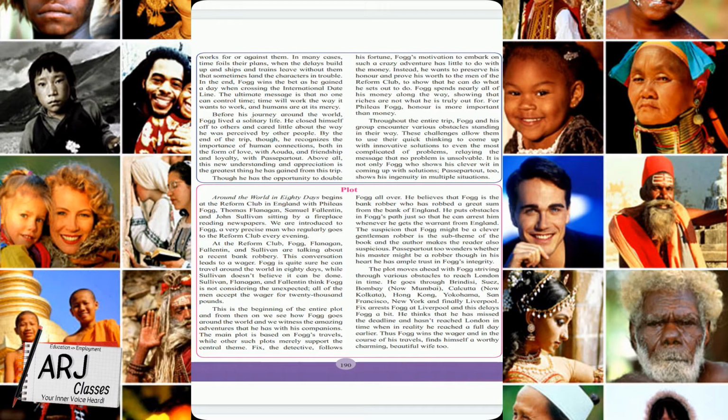Throughout the entire trip, Fogg and his group encounter various obstacles standing in their way. Yes, we have discussed this. These challenges allow them to use their quick thinking to come up with innovative solutions to even the most complicated of problems. Why? Because there is only a small time left to react to those obstacles.